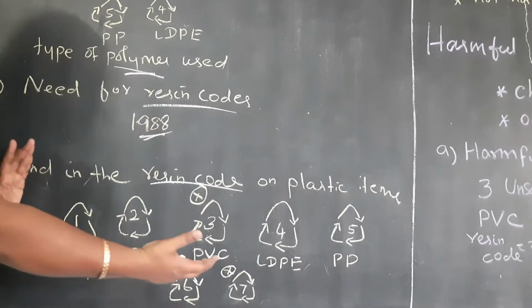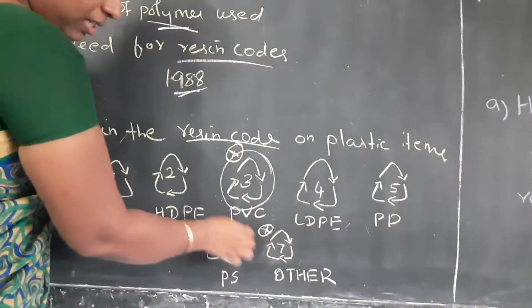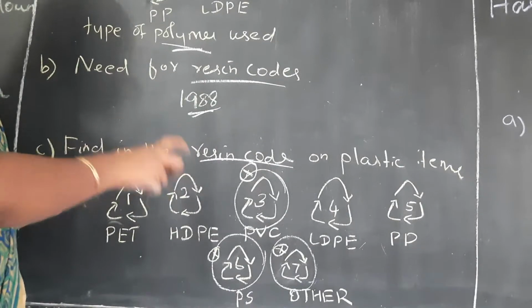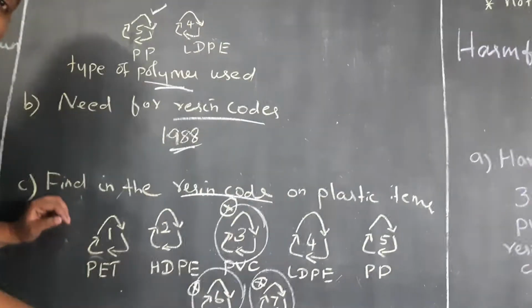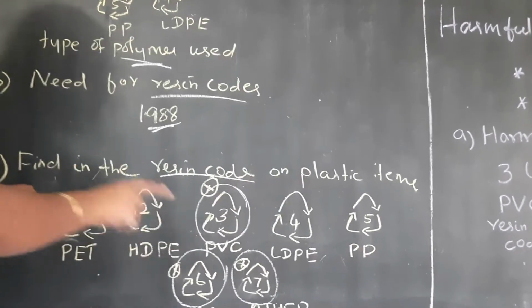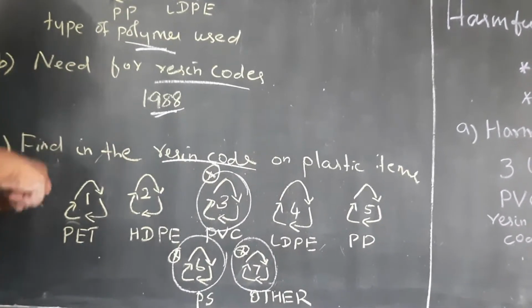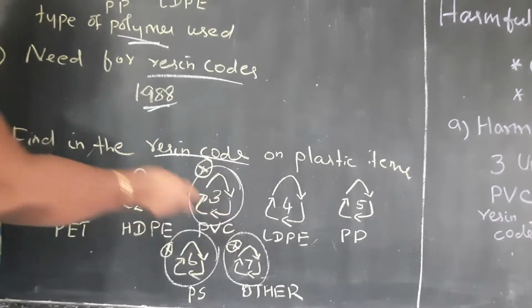From these 7 types of resin code, if the plastic has 3, 6 or 7, you should not buy this type of plastic because it is very harmful to our human body. So do not buy plastics with these resin codes.